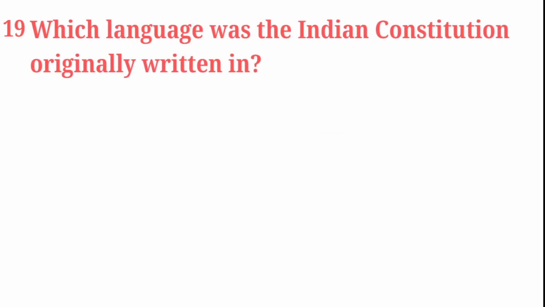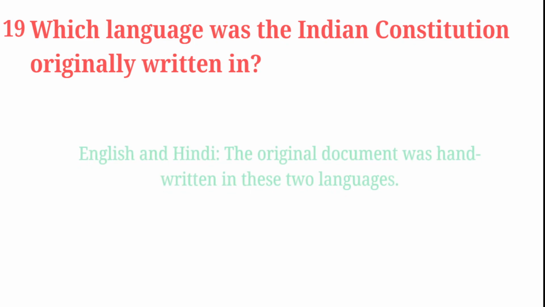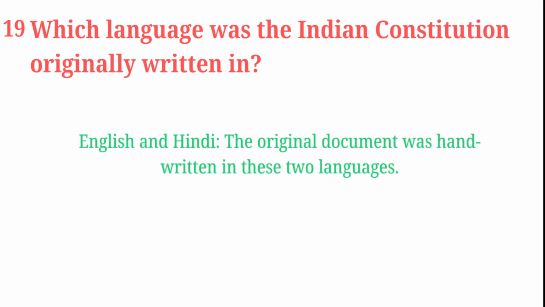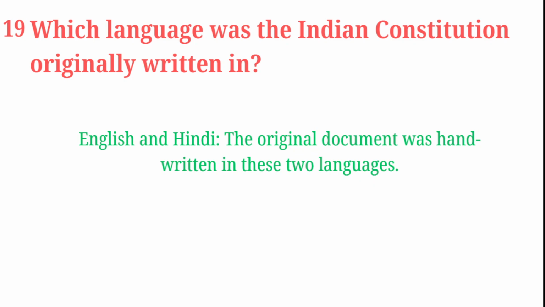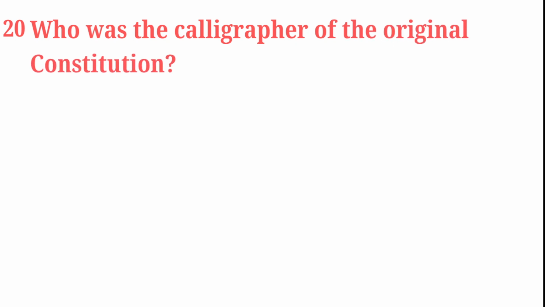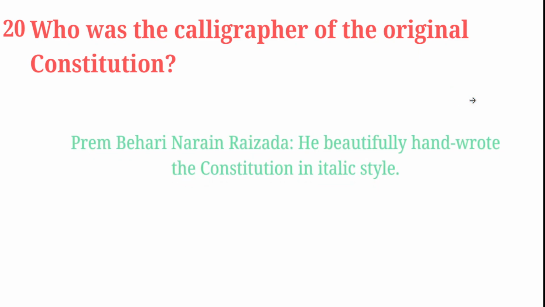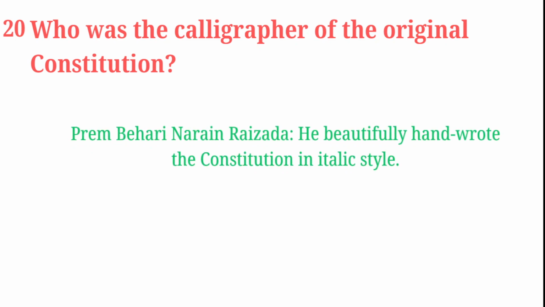Which language was the Indian Constitution originally written in? It was written in English and Hindi. The original document was handwritten in these two languages. Who was the calligrapher of the original Constitution? Calligrapher means who wrote in his handwriting. It is Prem Bihari Narayan Raizada. He beautifully handwrote the Constitution in italic style.